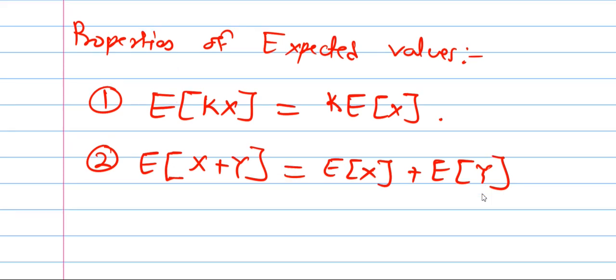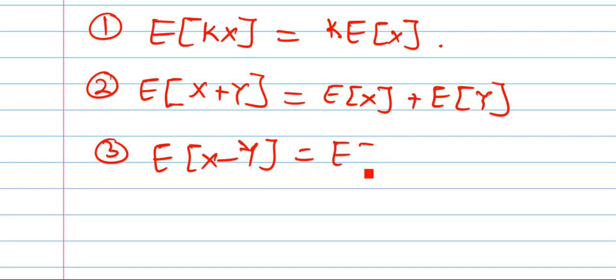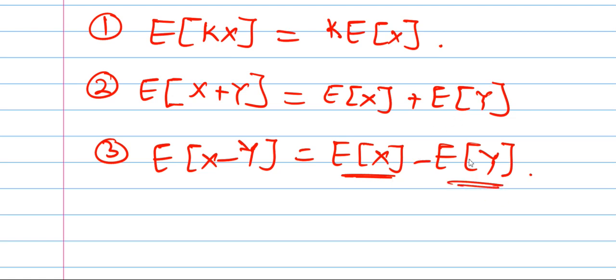And third property, expected value of x minus y is expected value of x minus expected value of y. So it gets subtracted. So individually expected value will be added or it will get subtracted.